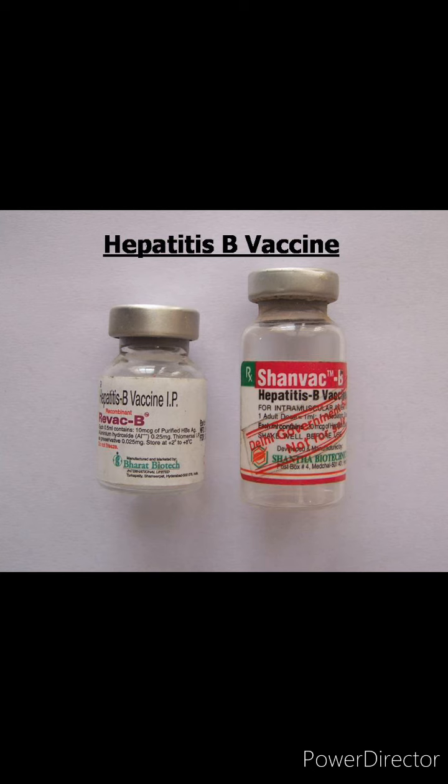One thing you should note: in case of surface antigen positive mothers for hepatitis B, the birth dose plus immunoglobulin are given within 12 hours. And there is a different schedule also, for children who have not received hepatitis B vaccine during the first year, and for adolescents and adults. The schedule is 0, 1 and 6. That is, the first dose is given at an elected date, then the second dose 1 month later, and the third dose after 6 months. So this is the other schedule for adolescents and children who had not received the vaccine during the first year.